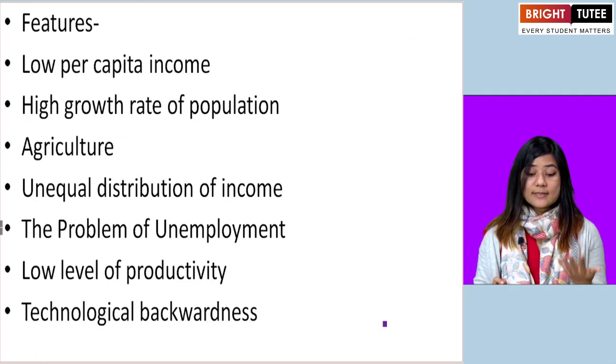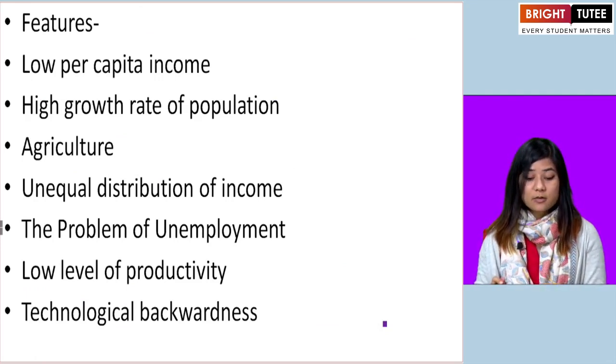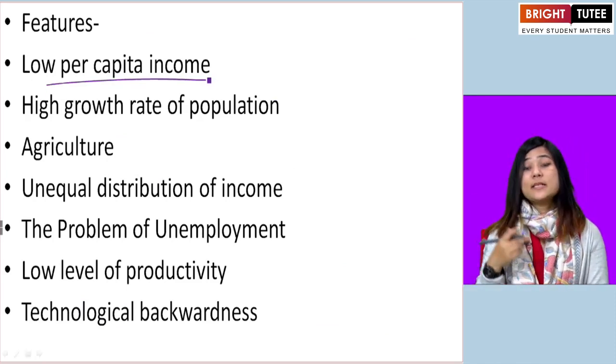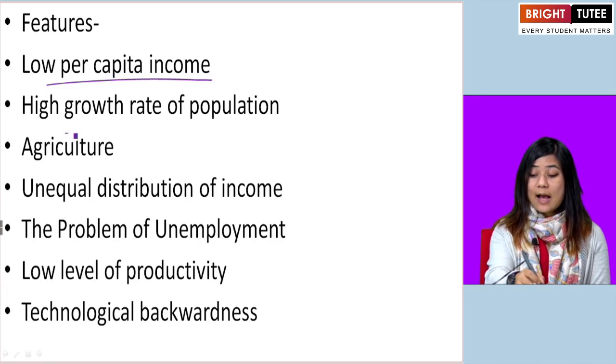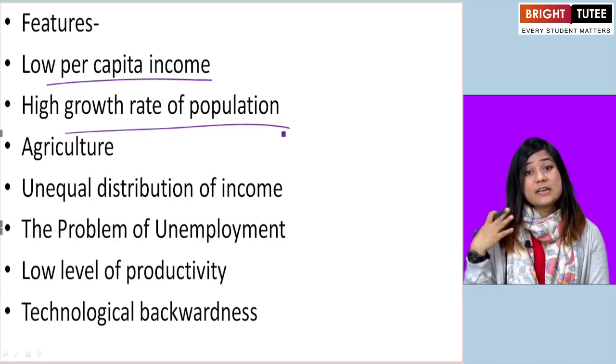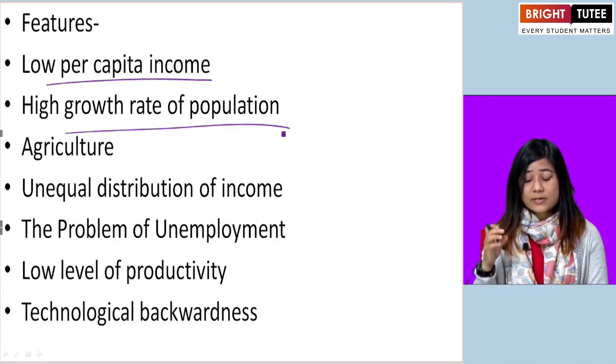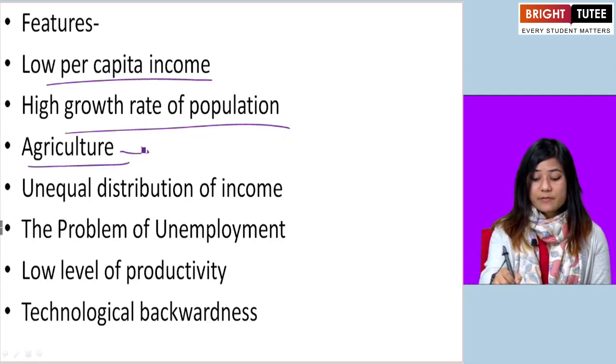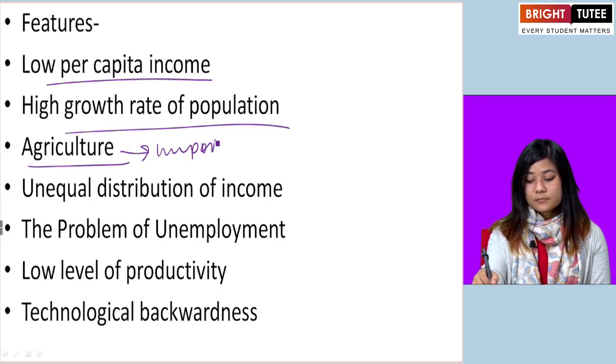So let us look at some of the features of the underdeveloped economy. So here the level of per capita income is low. There's high growth rate of population. Agriculture is very important or dominant.